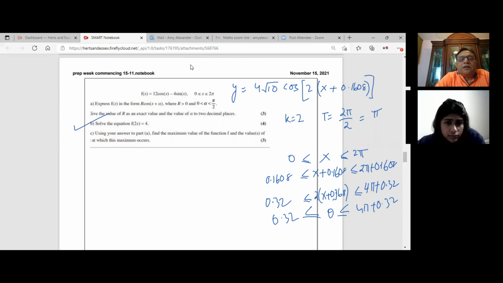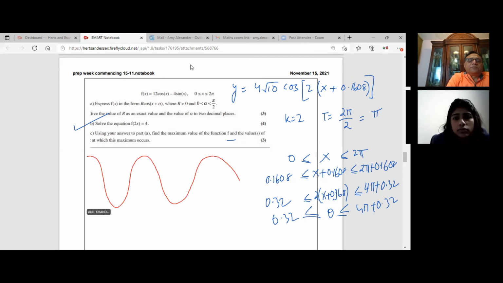Using your answer in part A, find the maximum value for the function and the values at which the maximum occurs. As far as the cosine function is concerned, cos starts with a maximum, max at 0, which is 1.